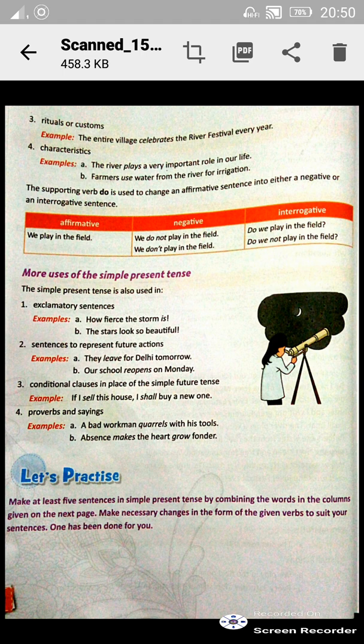Okay, now see here, it is given, make at least 5 sentences in simple present tense by combining the words in the columns. Here in the book it is not very clear. I will solve it out for you and send it to you, and then you all will solve it out for me.